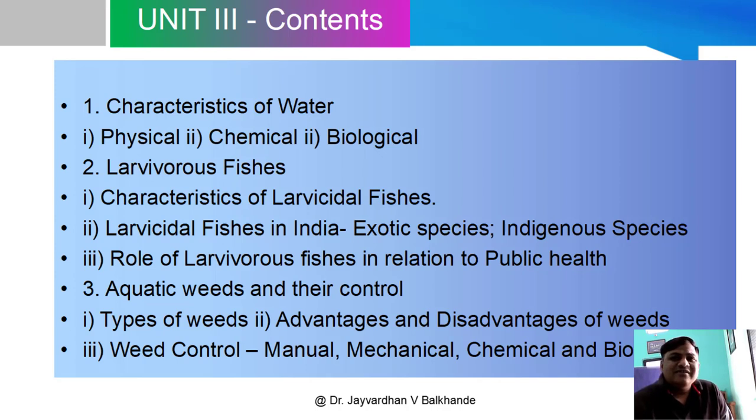The next and last part of this unit is the aquatic weeds and their control. We have already discussed the aquatic weeds in the pisciculture paper, but here aquatic weeds and their control is a separate point we have to discuss. In that, we have to discuss the types of weeds, then the advantages and disadvantages of weeds, meaning whether their presence is good or bad for the fishes which are present in the water.